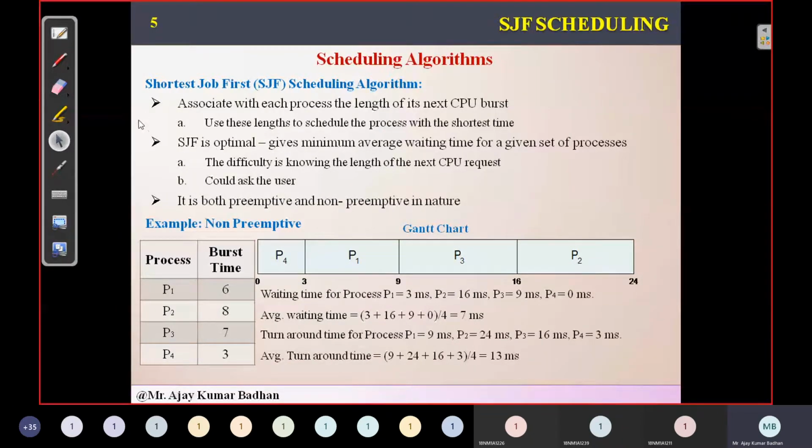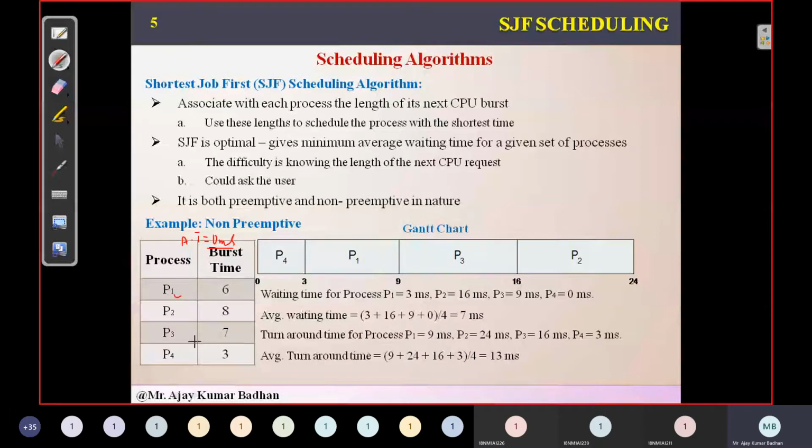Yesterday we saw an example of non-preemptive, where once a process is allocated to the CPU, that process itself will leave the CPU, and no other process can take it away. In this diagram we have four different processes, and they have a burst time, meaning the time required for the process to execute. All these processes arrive at 0 milliseconds. Since we don't have any arrival times here, we simply take 0 milliseconds, all came at the same time.